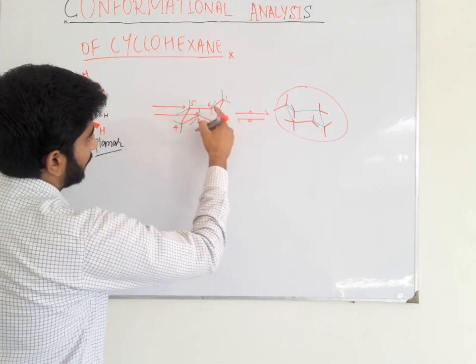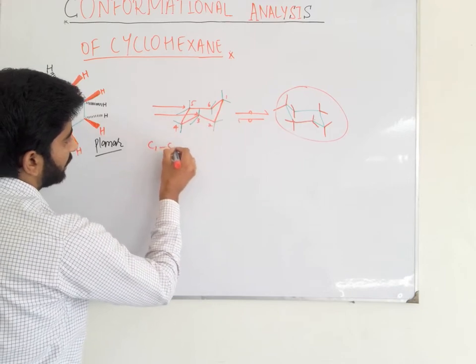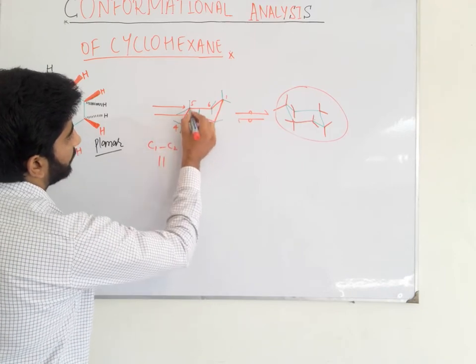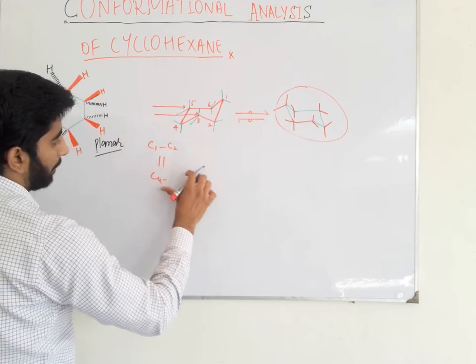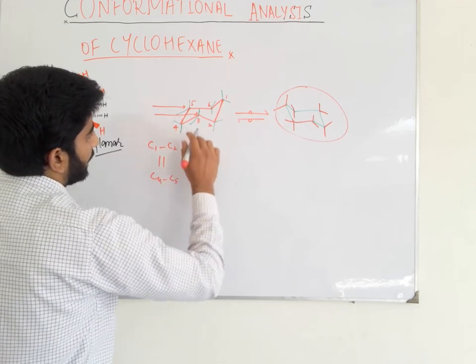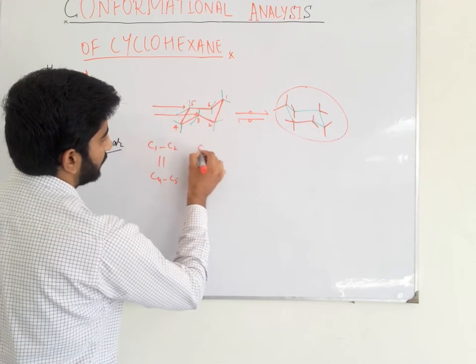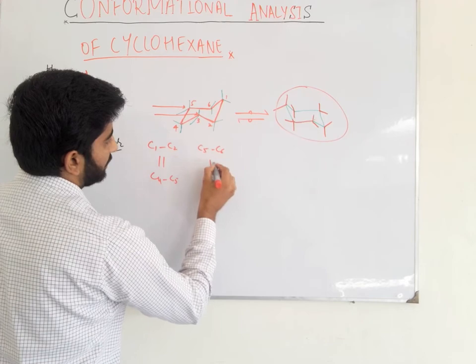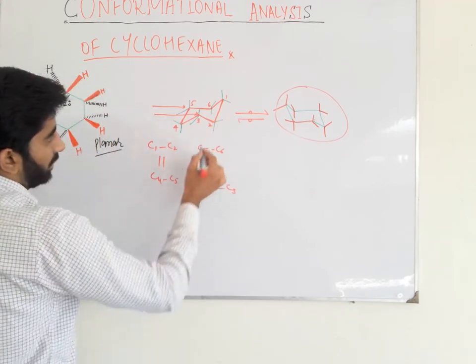We will observe that the carbon 1 and carbon 2 bond is parallel to the carbon 4 and carbon 5 bond. And the carbon 5, 6 bond is parallel to the carbon 2 and carbon 3 bond.